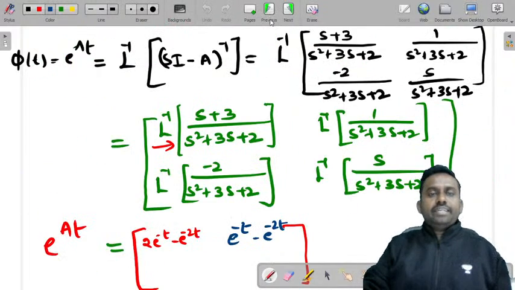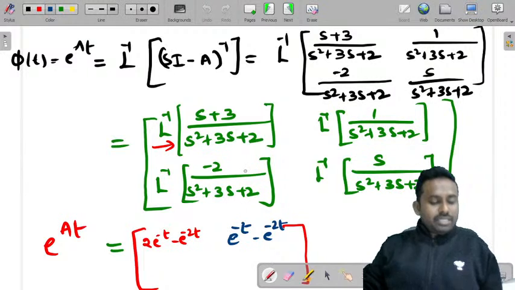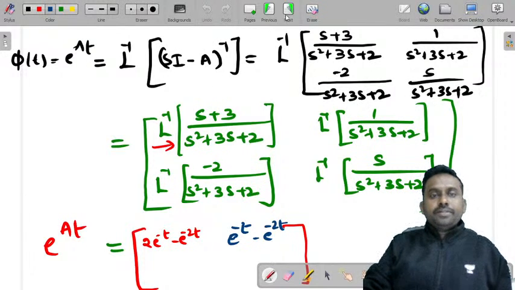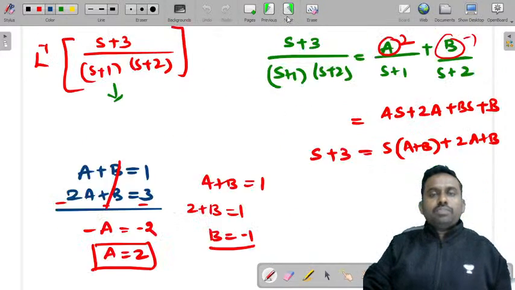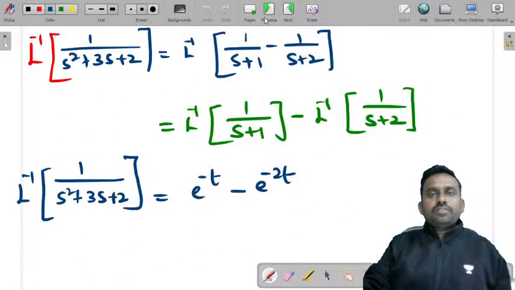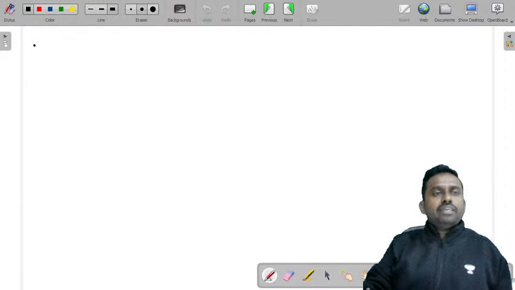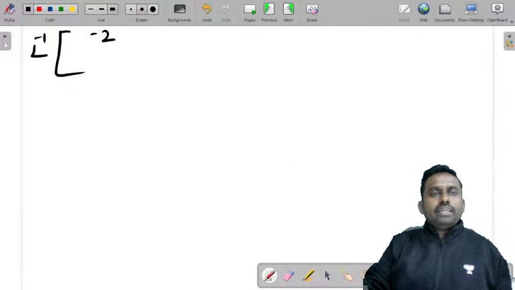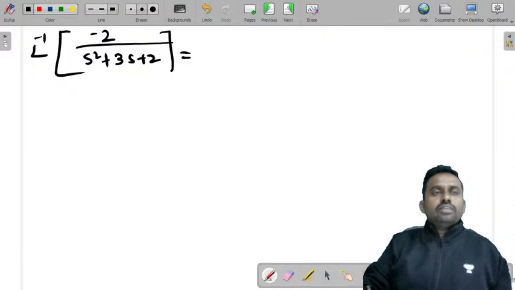Now let's take the third term, minus 2 by s square plus 3s plus 2. So Laplace inverse of minus 2 by s square plus 3s plus 2. You can simply write minus 2 outside and write the same thing, but I'll do that in a different way also.